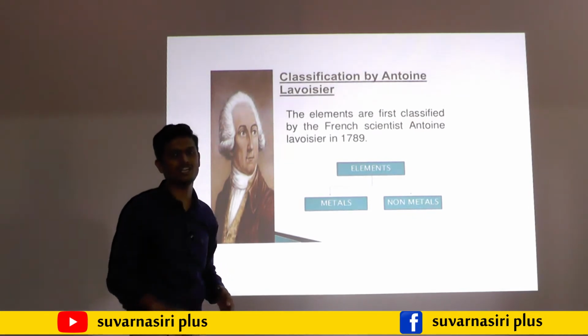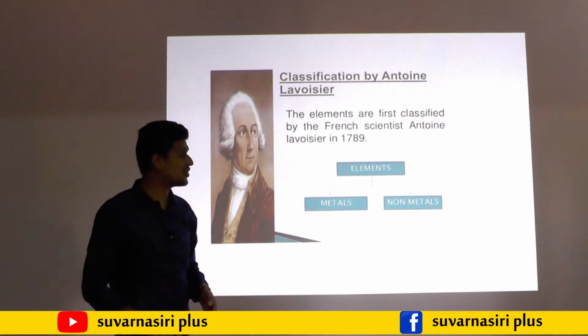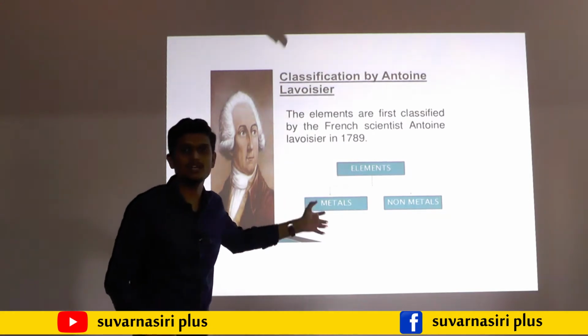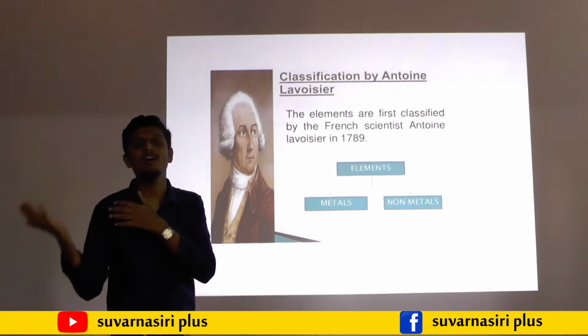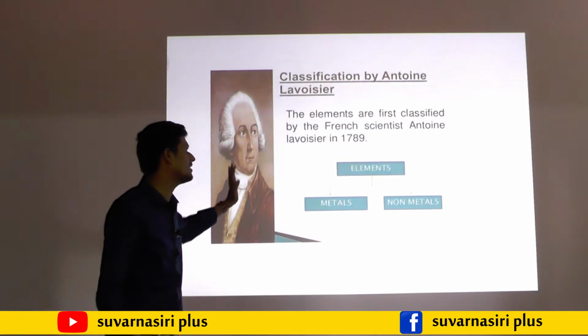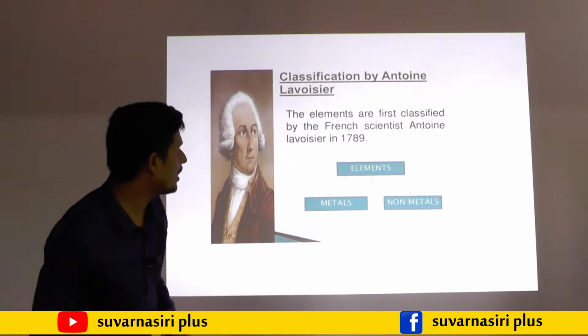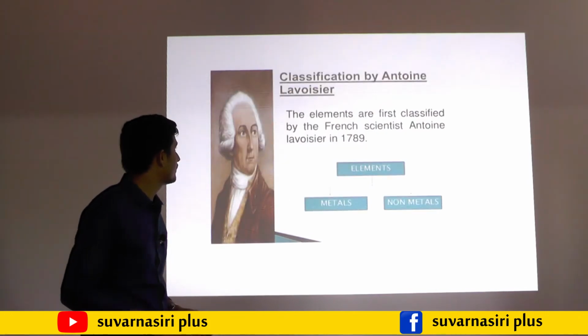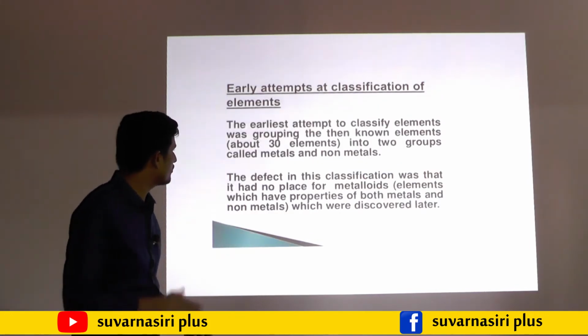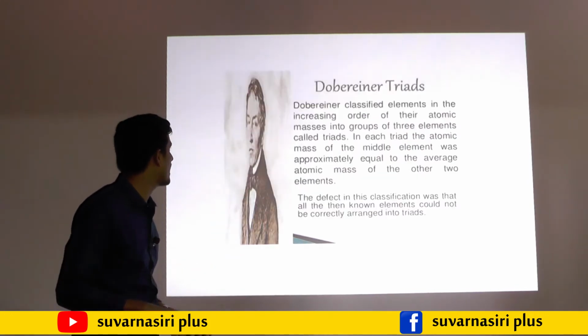But the thing is completely changed. Why? Because some of the elements possess both metal property and non-metal property. That's why this classification was not satisfactory. Then the next one is the earlier attempt, in which only 30 elements were arranged.